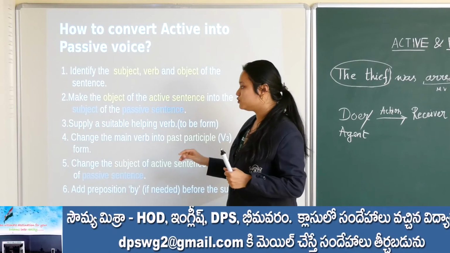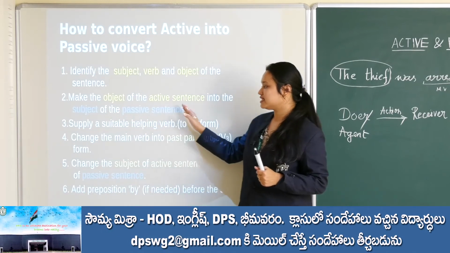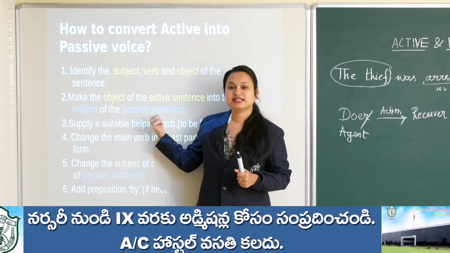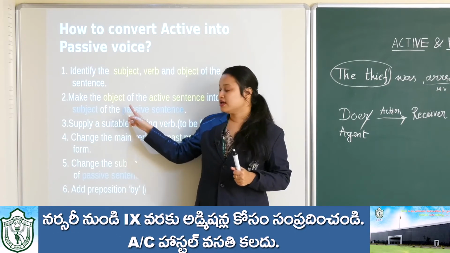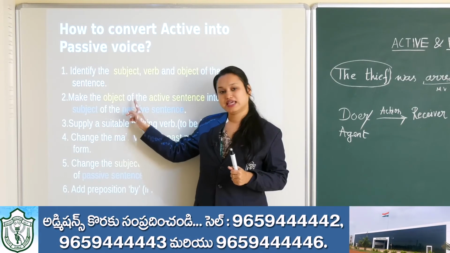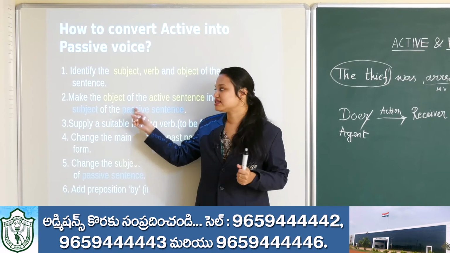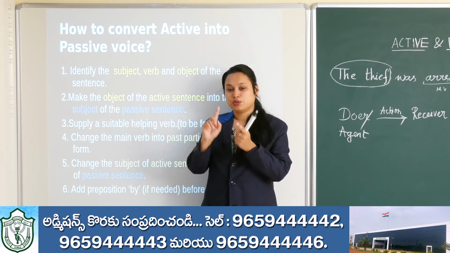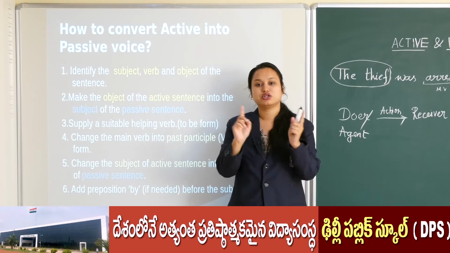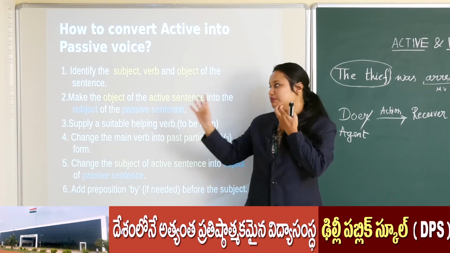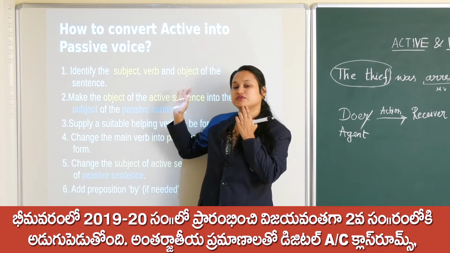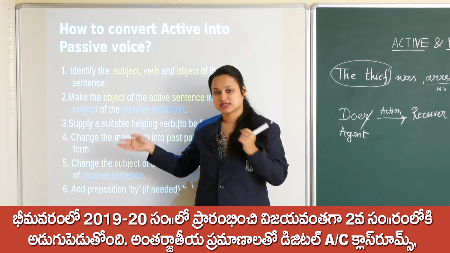Secondly, we have to make the object of the active sentence into the subject of the passive sentence. Color is being changed. Why has it been changed? Because we are changing the roles of subject and object, okay. We are making yellow blue and blue yellow. Can you understand? We are swapping, exchanging the places of subject and object, the doer and receiver, right.